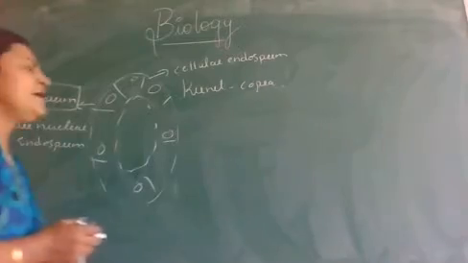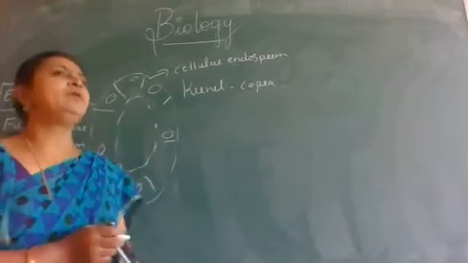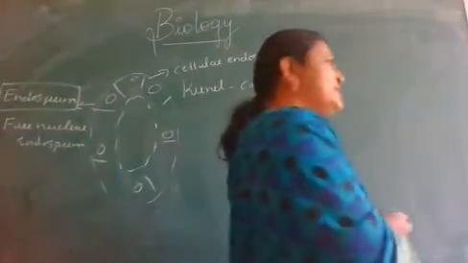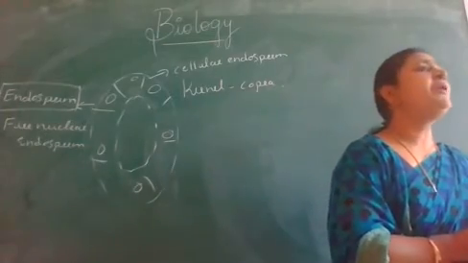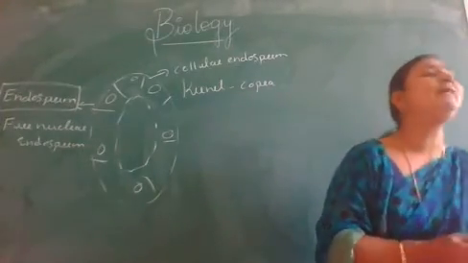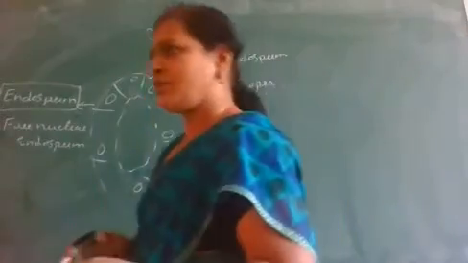Look here. After this, the endosperm may be cellular or free nuclear. Sometimes, during development, the embryo utilizes all the endosperm content. So endosperm itself is a nutritive tissue.